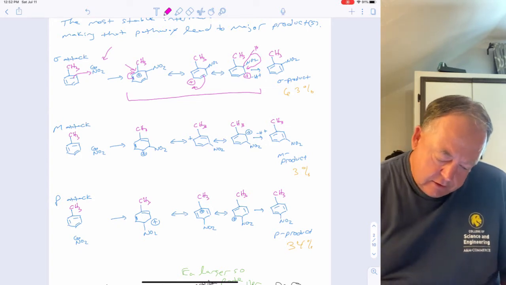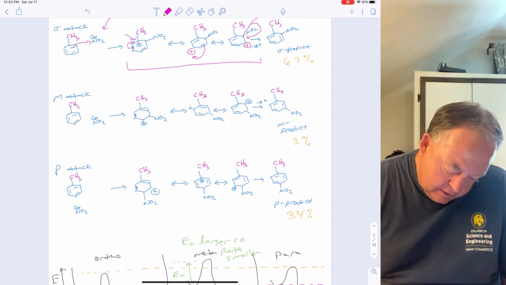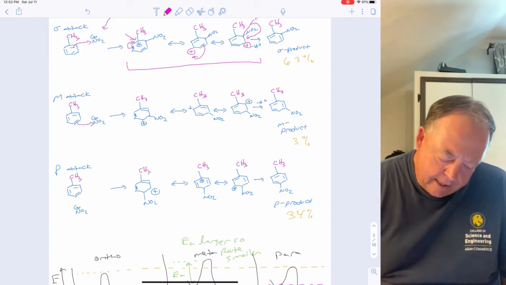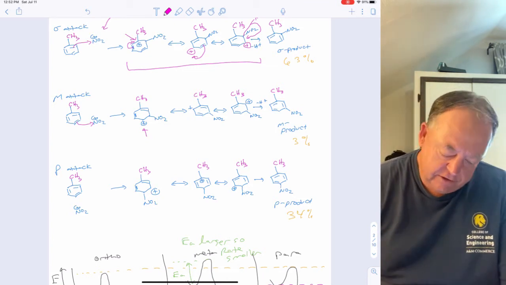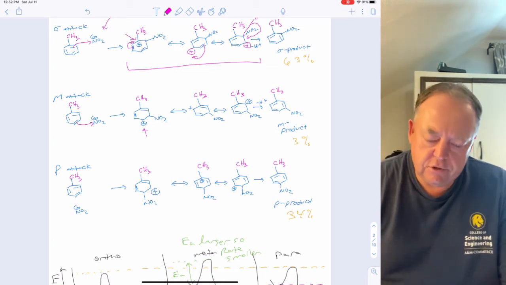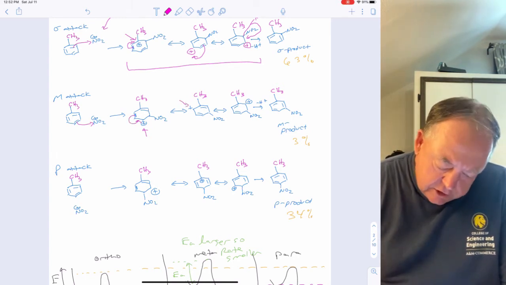Okay, and so now if we do the same thing at the meta position, so if we take this double bond and let it react with benzene, then we put the positive charge there. That carbon is now electron deficient. And now let's draw resonance structures of that. So if we take this double bond and move it over, then now the positive charge is here.